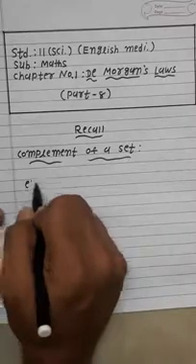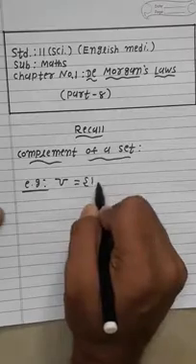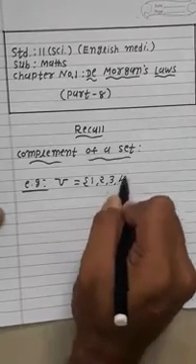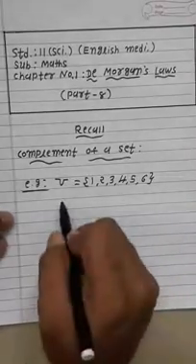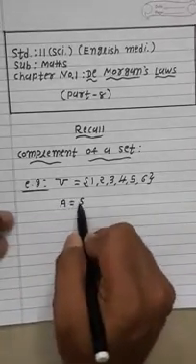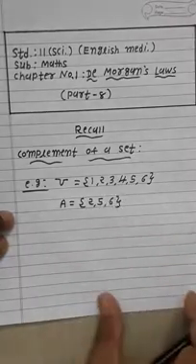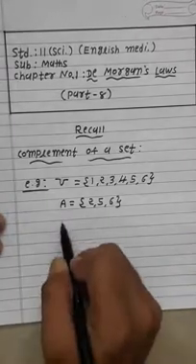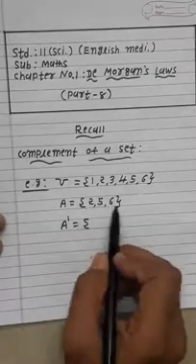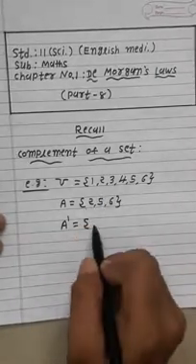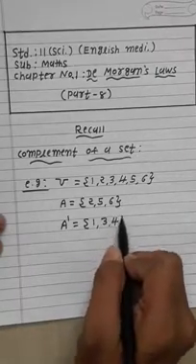Now we can take one example. Suppose the universal set U is equal to {1, 2, 3, 4, 5, 6}, and set A is equal to {2, 5, 6}. Now the complement of A is denoted by A dash, and it consists of the remaining elements of set A. That means the remaining elements are 1, 3, 4.